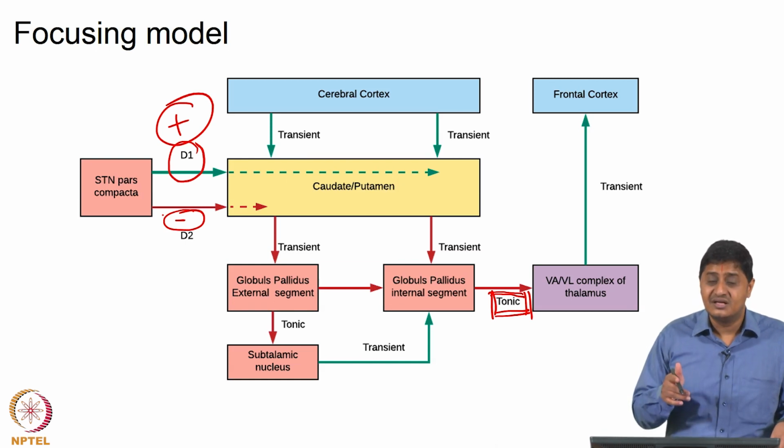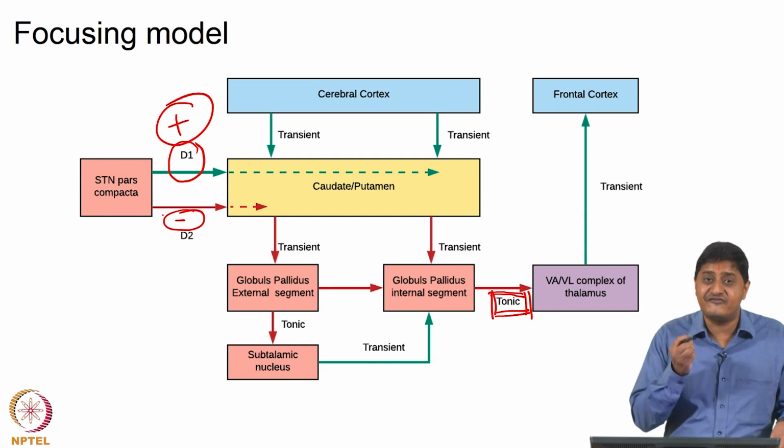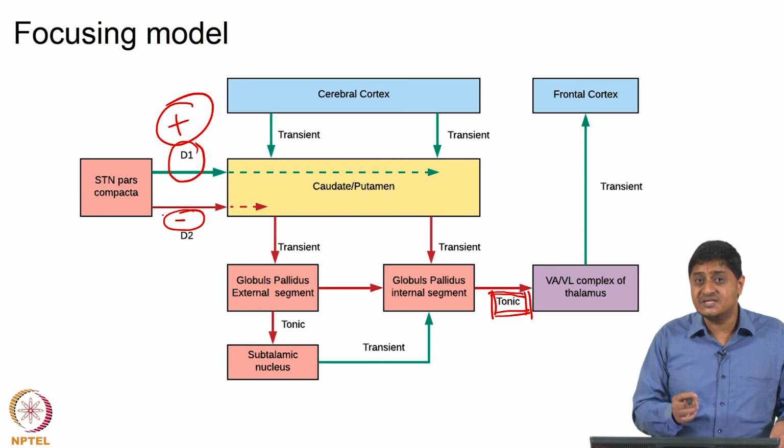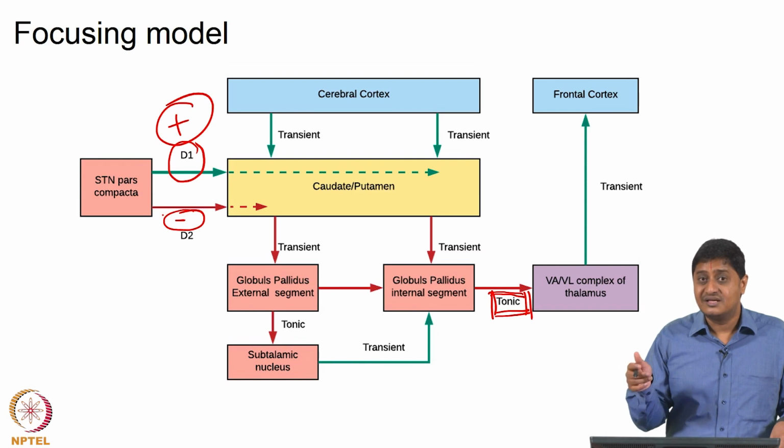That means it reduces the effect of the inhibitory indirect pathway, or in other words, it reduces the net inhibition provided by the pallidal neurons to the thalamocortical neurons. That means essentially it is increasing the excitability of the thalamocortical neurons even in the indirect pathway.